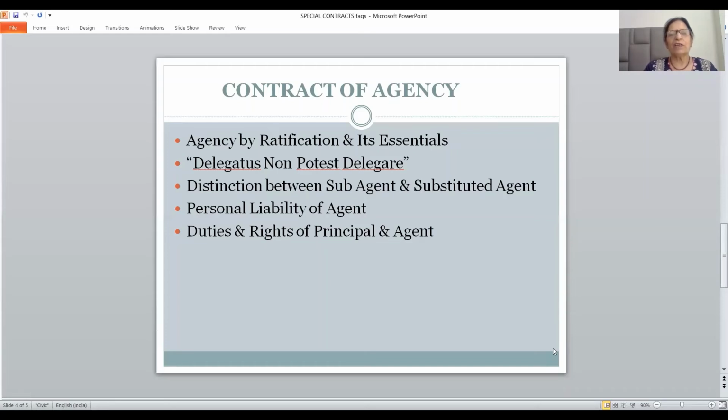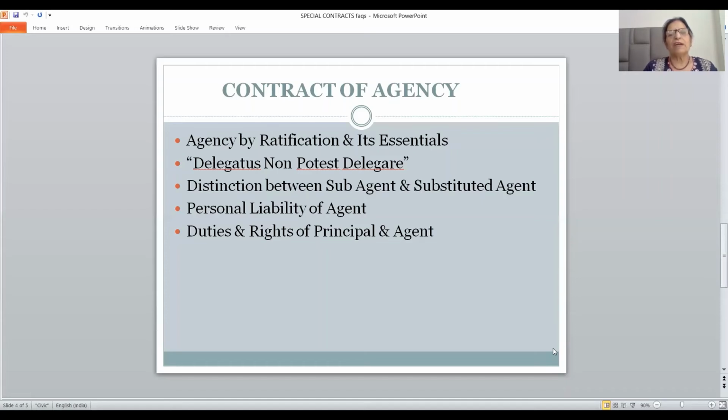The agent has bought computers for which he was not given the authority, but he has bought computers. But the principal, when he comes to know about this, accepts this unauthorized act of the agent, expressly or impliedly. Impliedly means he makes a payment. So friends, this is known as ratification.